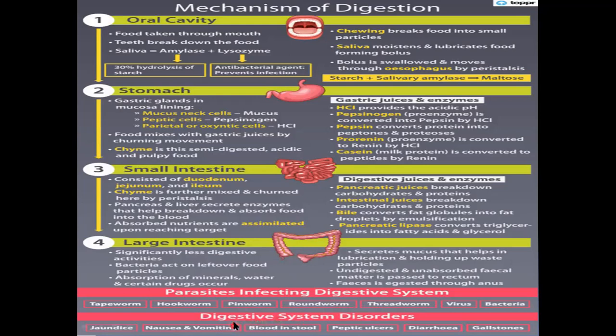And some of the digestive system disorders are jaundice, nausea and vomiting, blood in stool, isn't it? Stool means this fecal matter. Normally there is no blood, but if we are diseased, there may be blood in stool. Then peptic ulcers, then diarrhea, then gallstones, etc. These are some of the disorders. Many of these disorders or infections from these microorganisms we can avoid by keeping hygienic conditions. So we completed the process of nutrition.